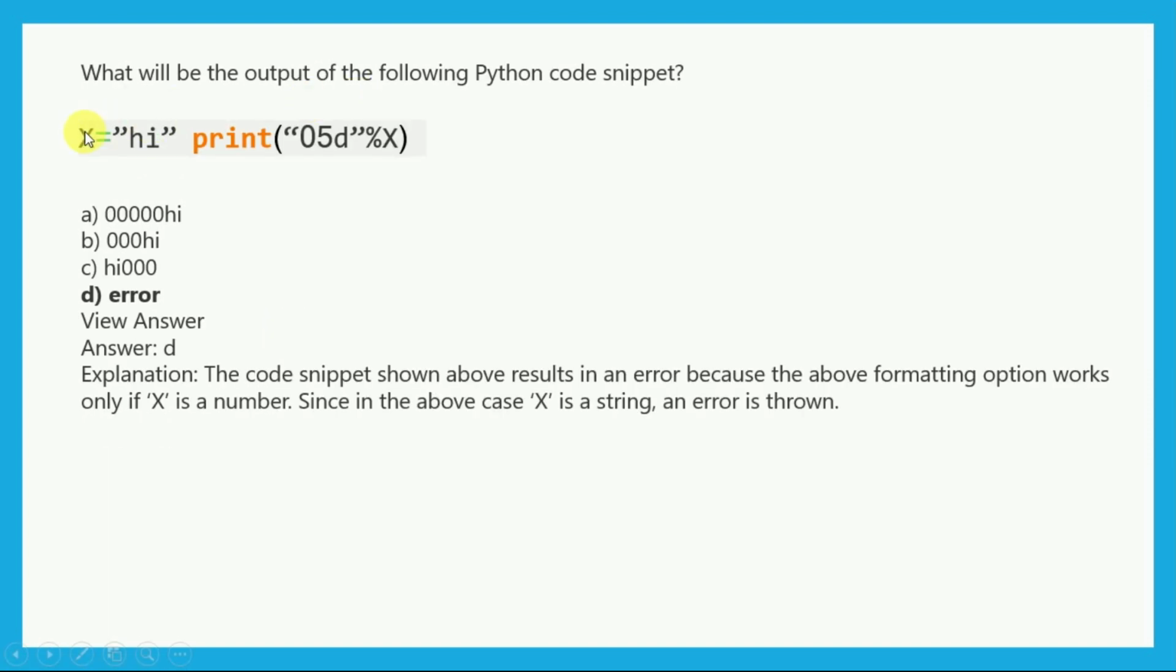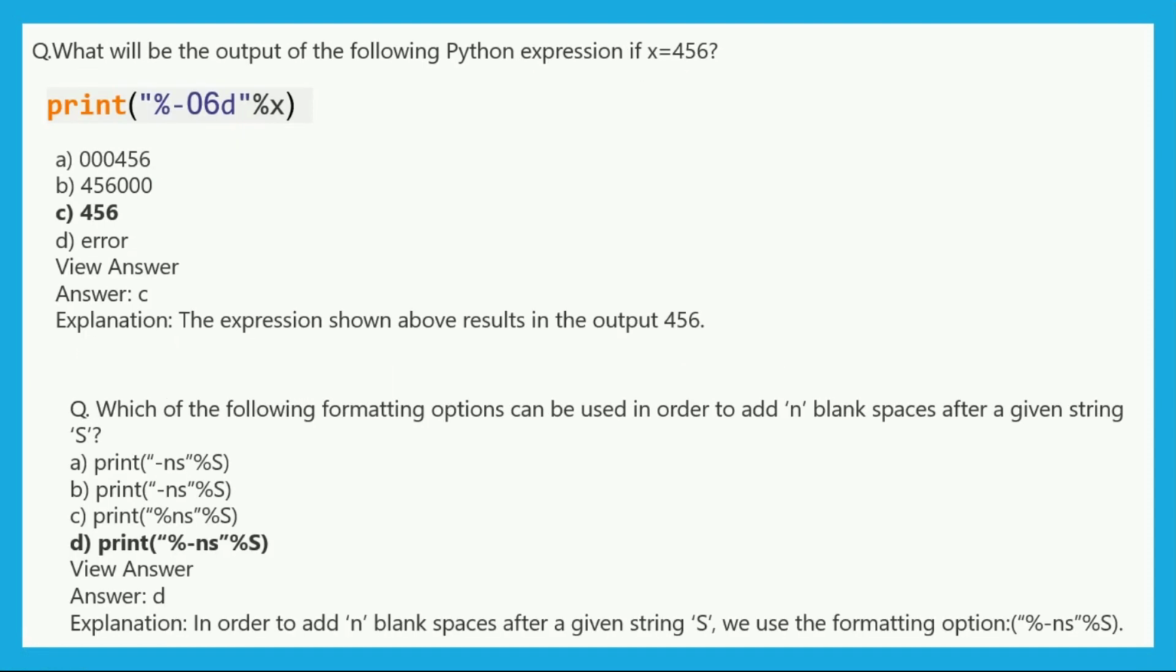That is x is equal to 'hi', print '%05d' % x. So it will cause an error. Why? The code snippet shown above results in an error because the above formatting option works only if x is a number. Here we have a string type. If it is a number, then it will perform that operation, but here we have a string type, so that will throw an error.